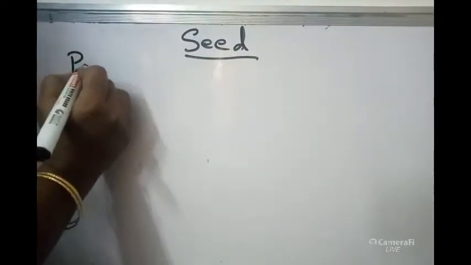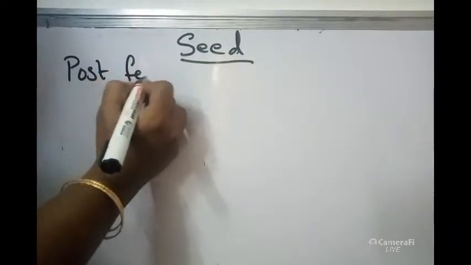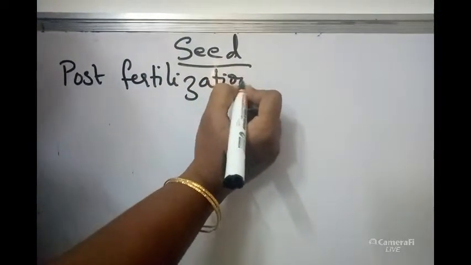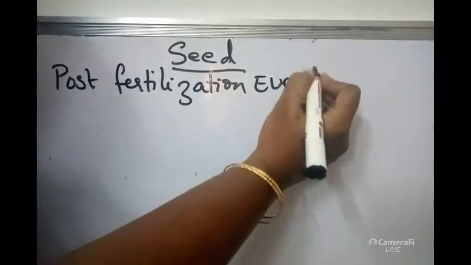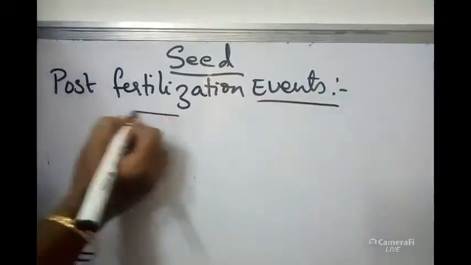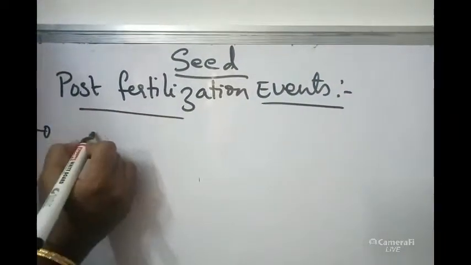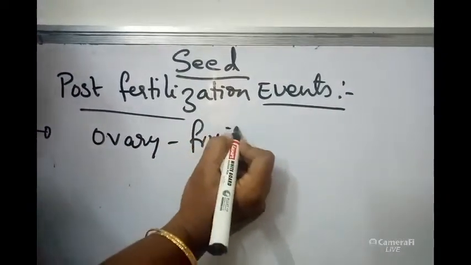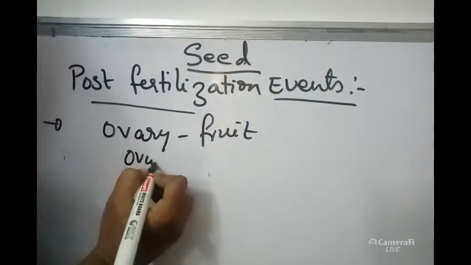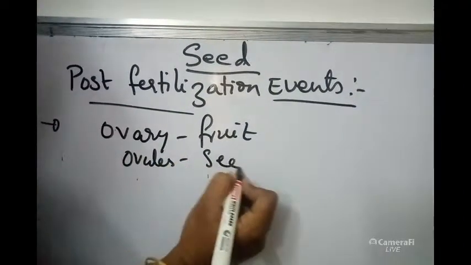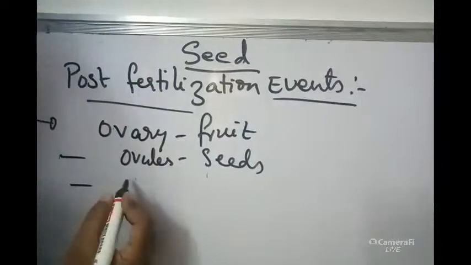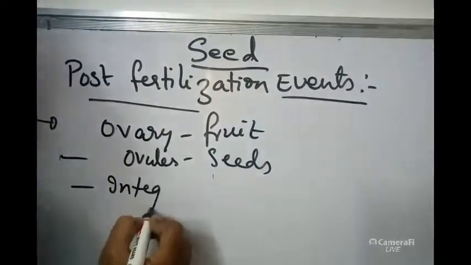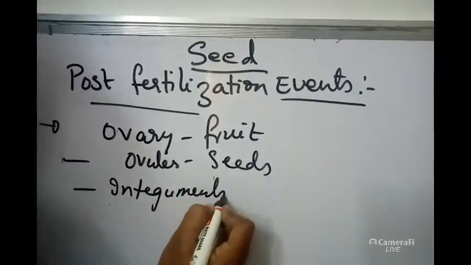So if you remember post fertilization events, after fertilization ovary will convert into fruit, ovules will be converting into seeds. Integuments will be converting into seed coats.